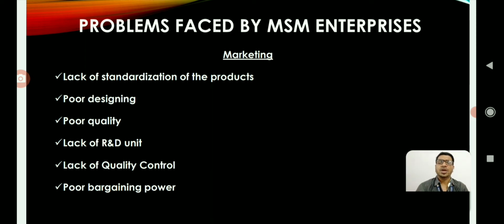Poor bargaining power of these entrepreneurs may result adversely on profitability of the organizations, because generally customers bargain at high discount rates. So these small entrepreneurs cannot maintain bulk reserves. So obviously they just want to move the title from the enterprise to the customers. So in that process they may lose the profitability.